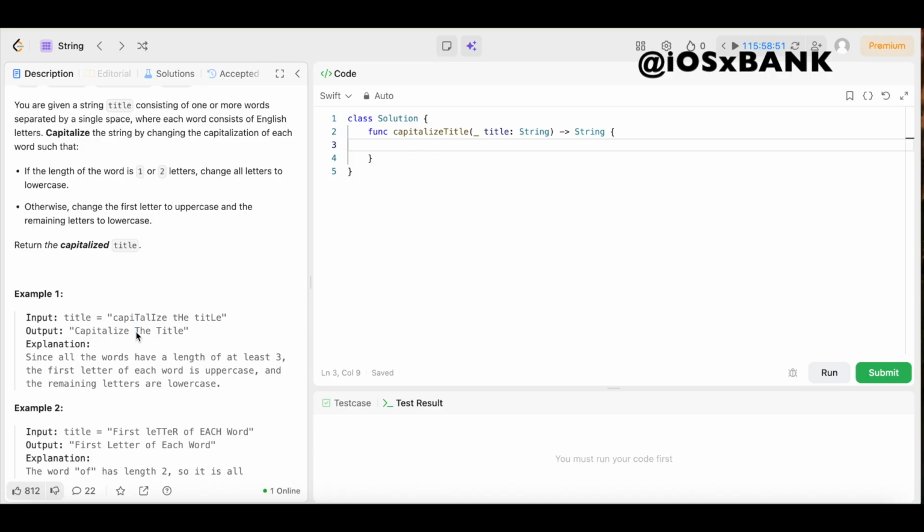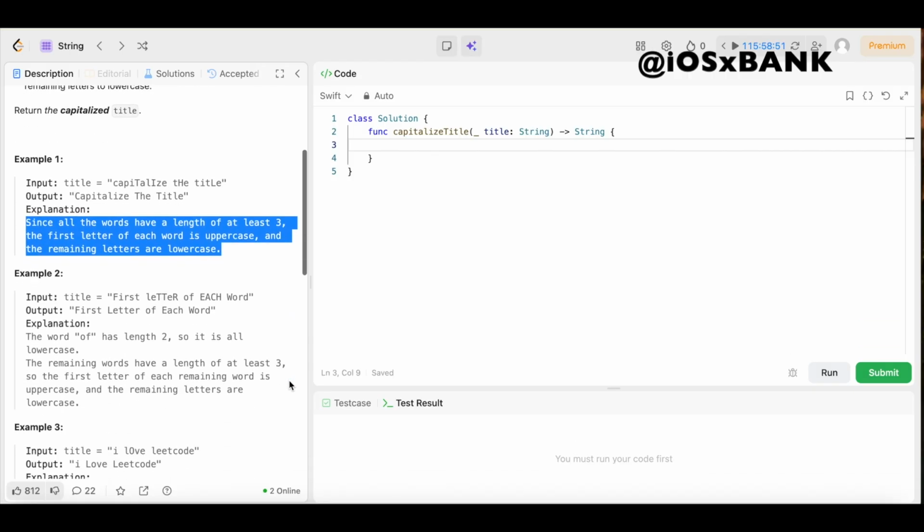Then the T is uppercase and every other letter is lowercase. Then this T is uppercase, every other letter is lowercase, right? So once again, we just changed the first letter to uppercase and the remaining letters to lowercase, and that's what we got. It says, since all the words have a length of at least 3, the first letter of each word is uppercase and the remaining letters are lowercase.